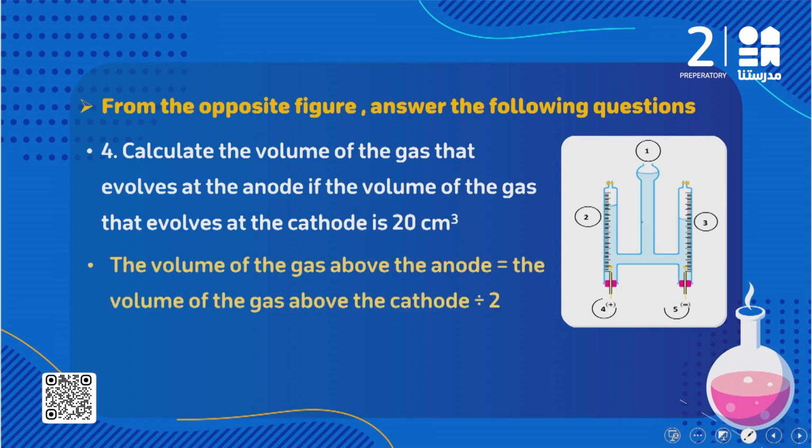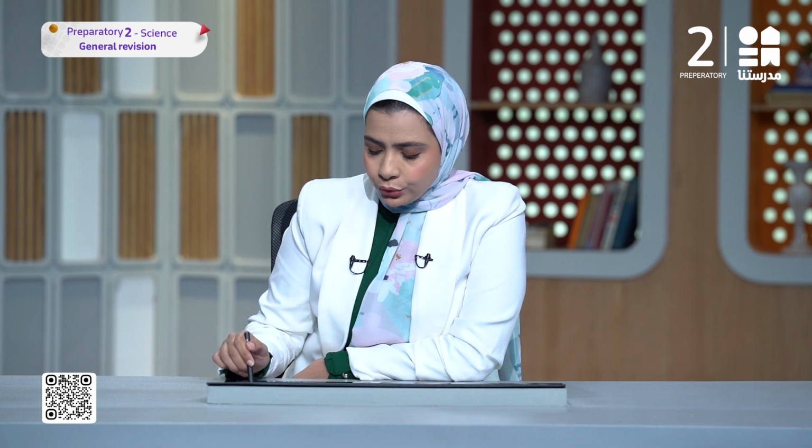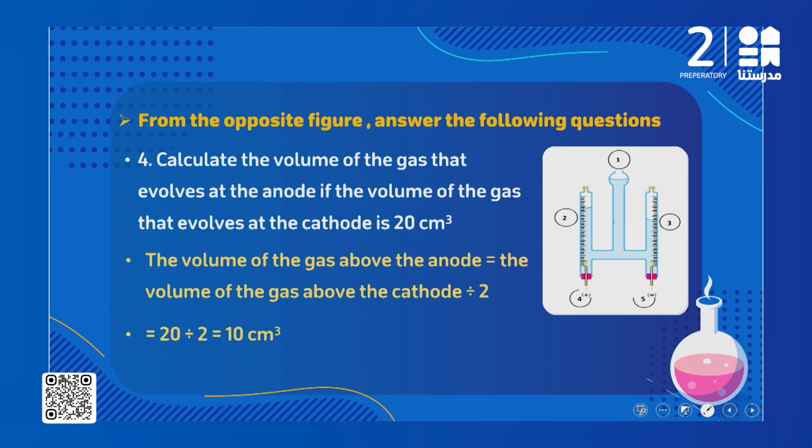So the first step, you have to write the rule. The rule here: the volume of gas above the anode equals the volume of gas above the cathode divided by 2. Here my volume is how much? 20 divided by 2 equals 10 cubic centimeters. So again, to solve any problem you have to write the rule as the first step. After that, you write the calculation, and don't forget to write the unit.